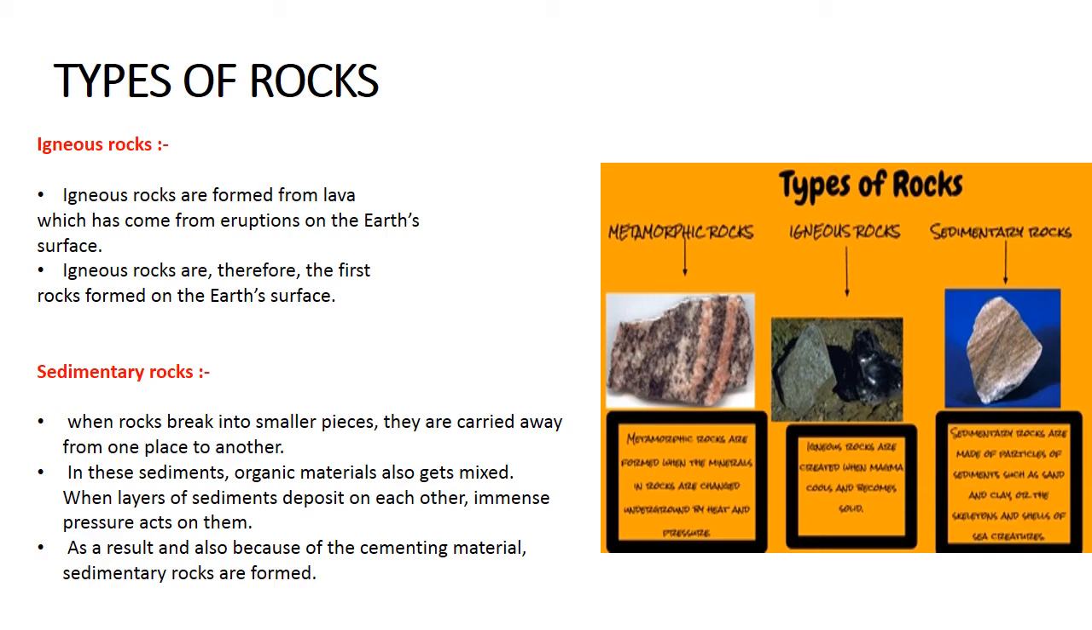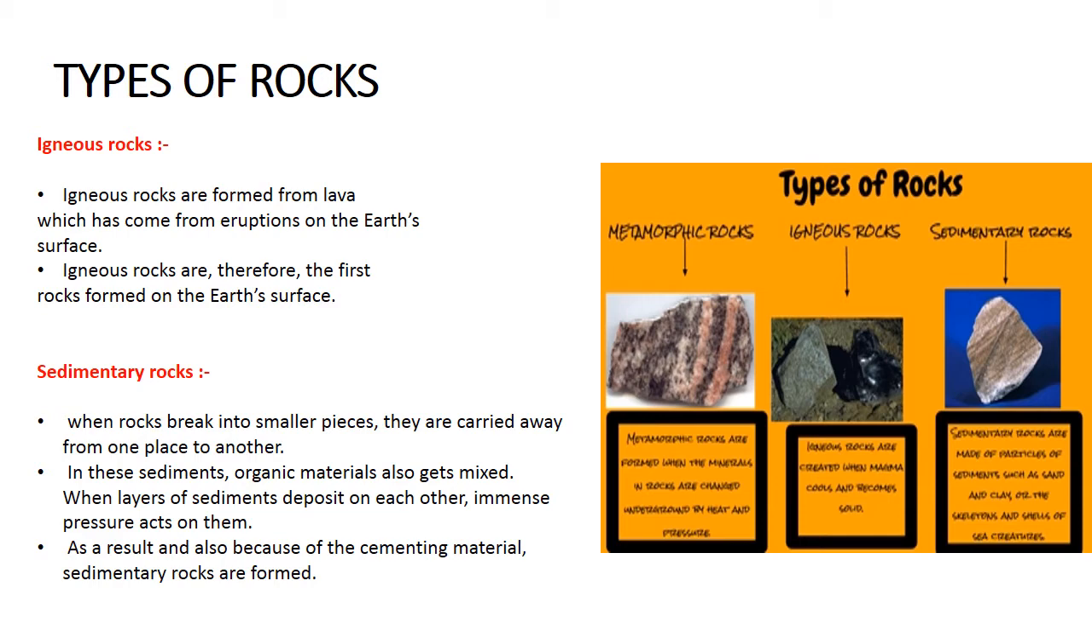Okay, so next is sedimentary rock. Now, these rocks are formed because of sediments. Because of that, they are named sedimentary rocks. When rocks break into smaller pieces, they are carried away from one place to another. In these sediments, organic material also gets mixed. When layers of sediments deposit on each other, immense pressure acts on them. As a result, and also because of the cementing material, sedimentary rocks are formed.